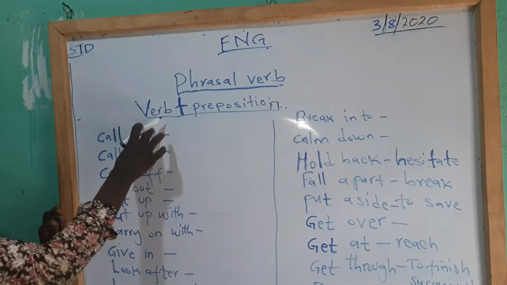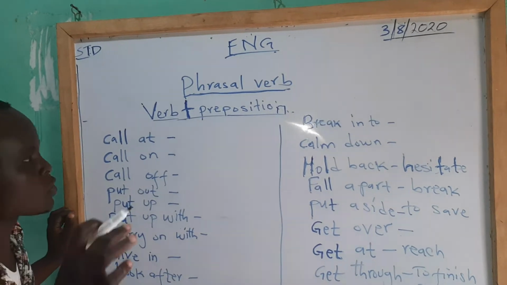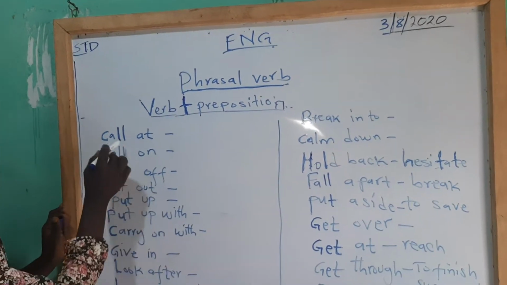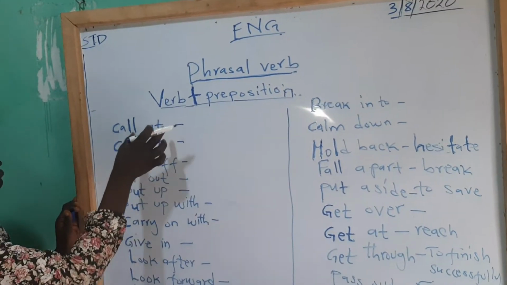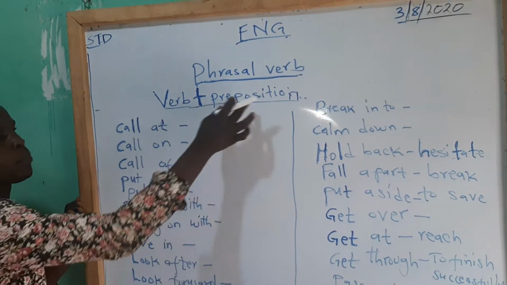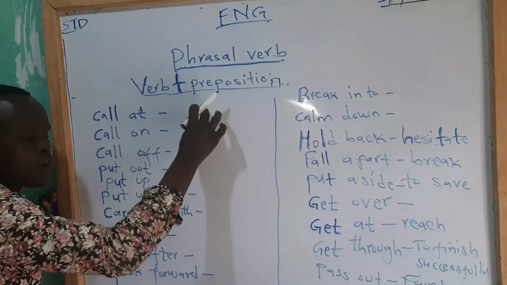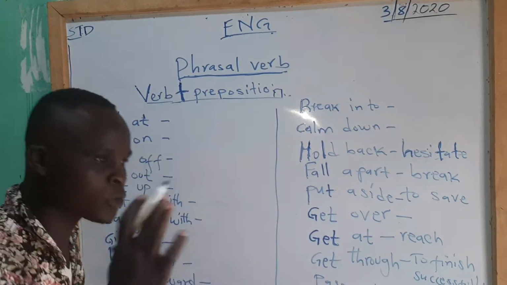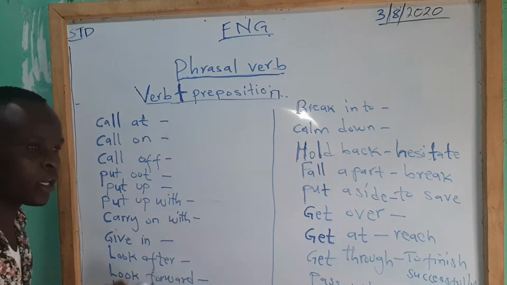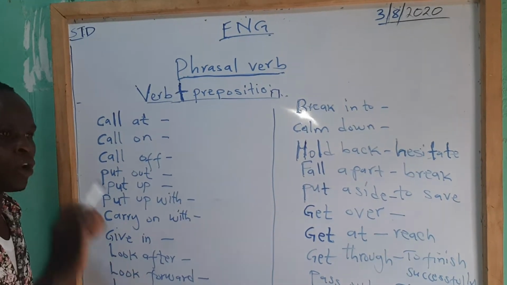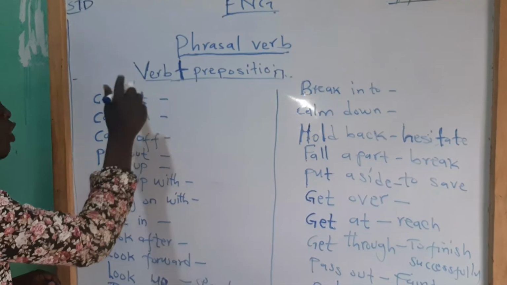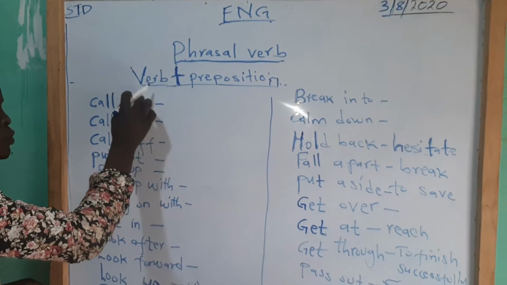So this is a phrase, two words used together. Call at. The word at is a preposition, the word call is a verb. What is the meaning of call at? When you want to use it in composition writing, or when you are talking in English, or in grammar, how can you use call at?